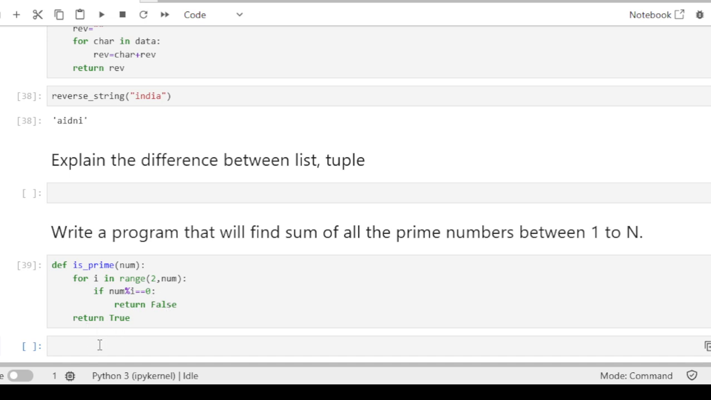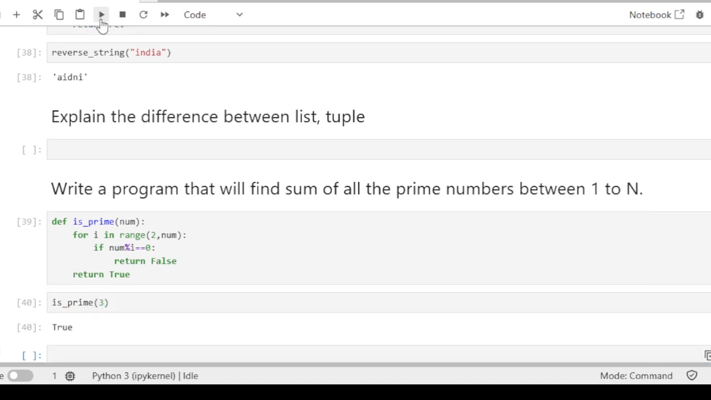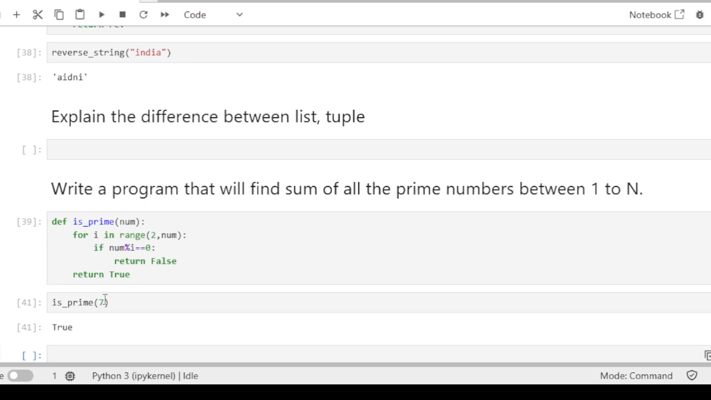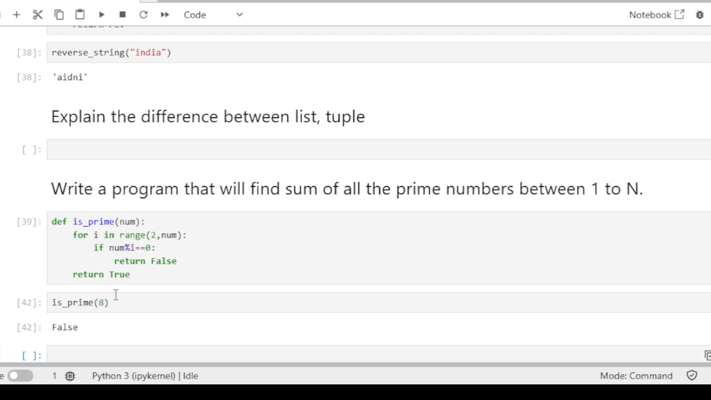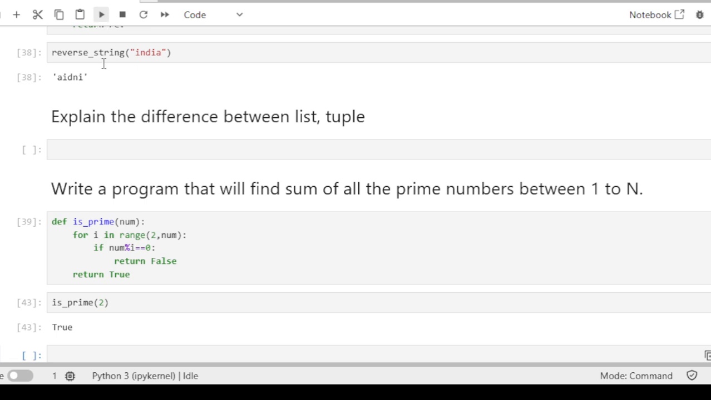So we can check this function. Let's see, is_prime(3). Is 3 prime or not? 3 is prime, true. Now check for 7. 7 is true. Now check for 8. False. Yeah, 8 is not a prime number. Check for 2. Yeah, 2 is a prime number. So this function is working fine.